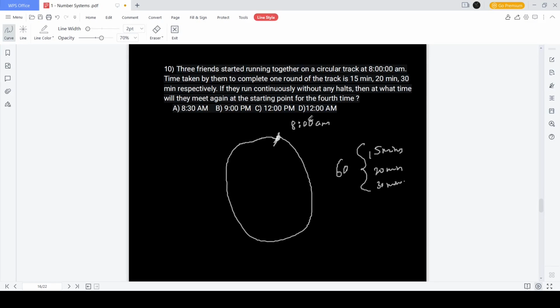They meet again at 9 a.m. basically for the first time. Then they meet at 10 a.m. for the second time, 11 a.m. for the third time, and 12 p.m. for the fourth time. So that's the answer.